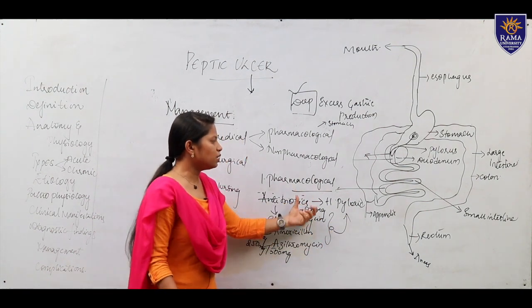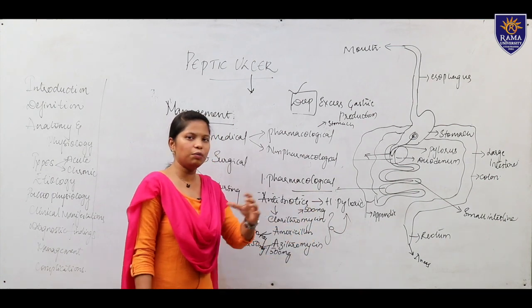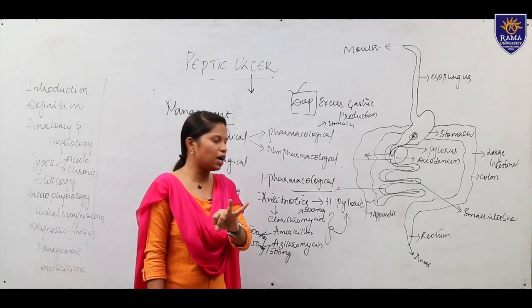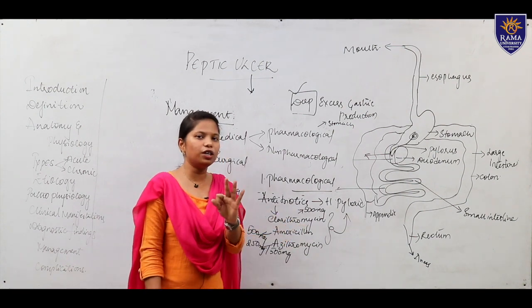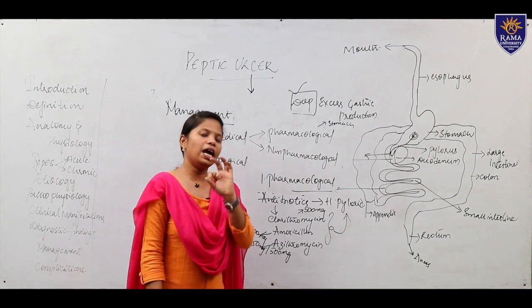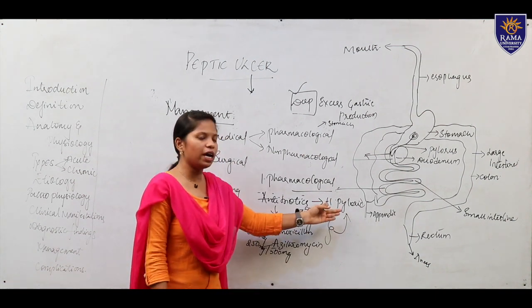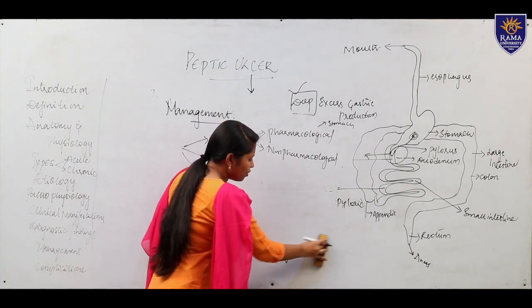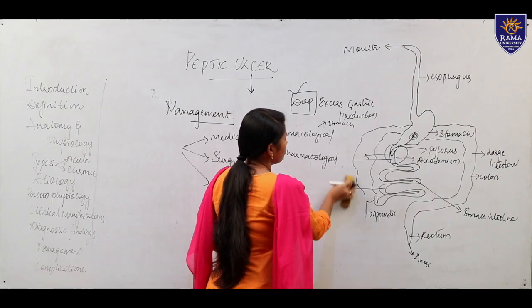So here are some of the pharmacological treatments that will be given to the patient. We are giving proton pump inhibitors, H2 receptor blockers, and antibiotics in order to reduce the ulcer, to reduce excessive production of gastric juices, and to reduce H. pylori bacteria. Then moving to our next topic, non-pharmacological management.